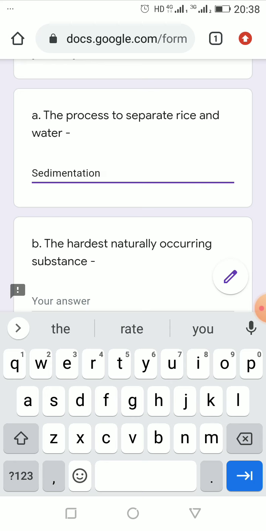Why? Because sedimentation will not work. If we take chalk powder, you will see it will float on the upper layer of the water, as it is light in weight. That's why we can't get sedimentation of the chalk powder. That's why we need to use filtration here.